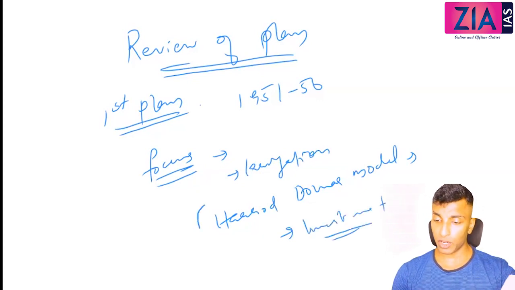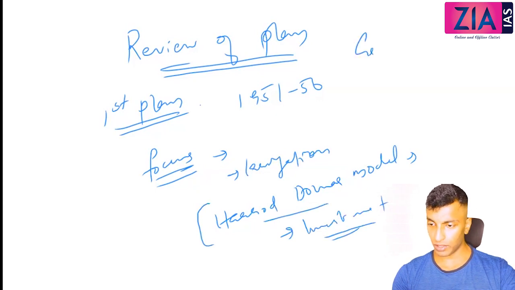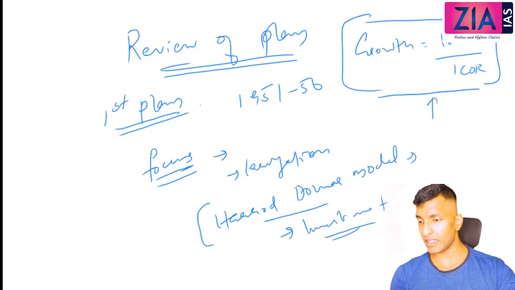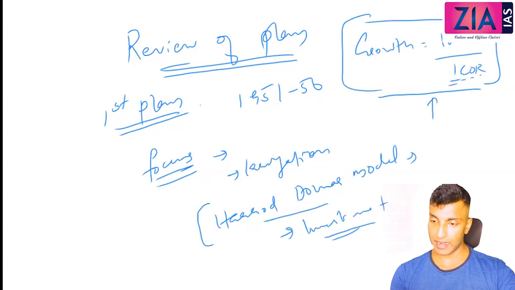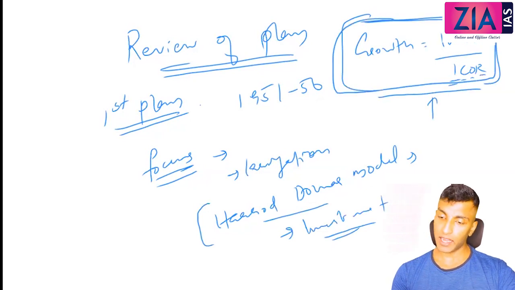This Harrod-Domar model I will discuss in some other chapter in detail. Just write it here, Harrod-Domar model. It is based on growth equal to investment by ICOR. I will discuss what this ICOR is. I don't remember exactly if I've discussed it in some other module. ICOR means incremental capital output ratio. I will discuss it later, as it is coming as part of a different module. So just write here Harrod-Domar model.